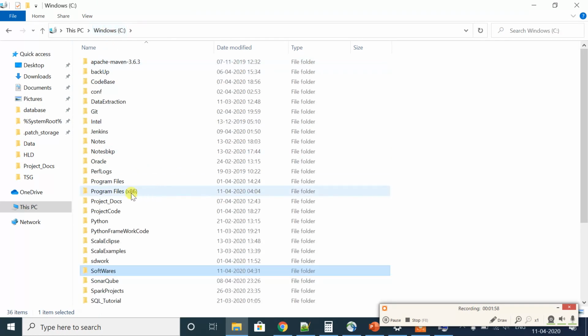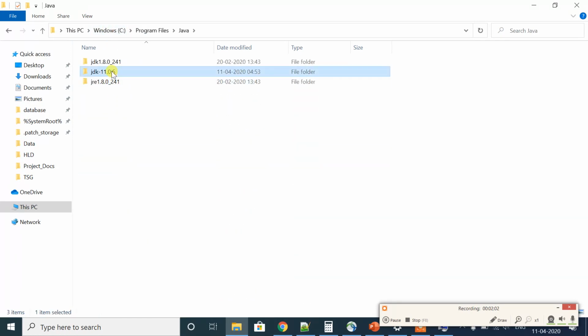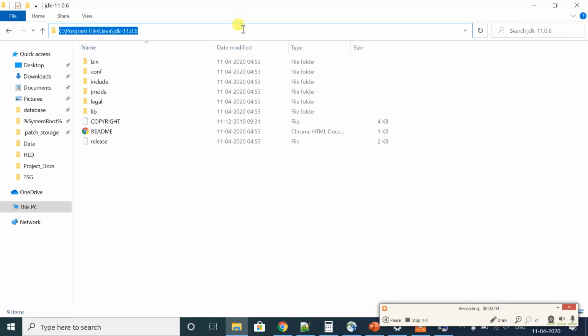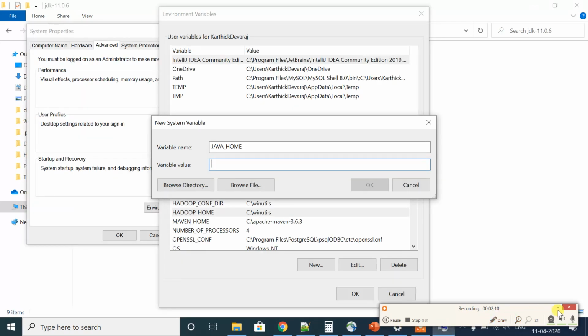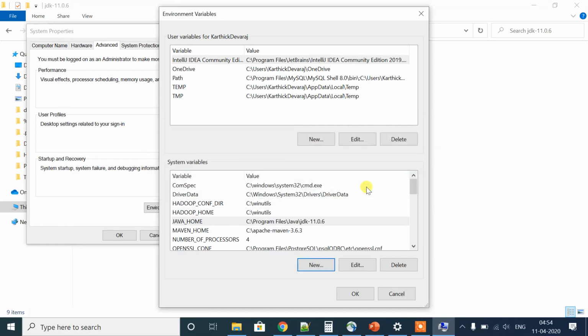I have installed it in C Program Files Java in this JDK 11. I just copy it here, then click OK.